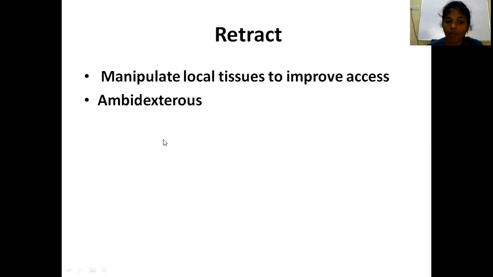Whereas in laparoscopy, his or her left hand should be used to retract. For retraction, he has to manipulate local tissues so that it will improve the access. So in laparoscopy, the surgeon should be ambidextrous for proper retraction and also for manipulating the tissues.